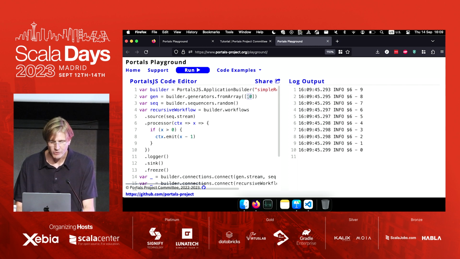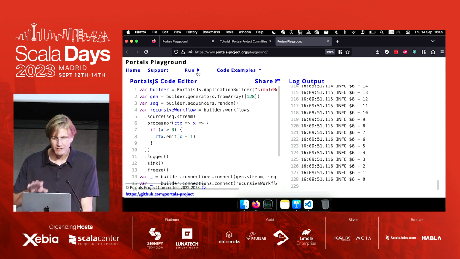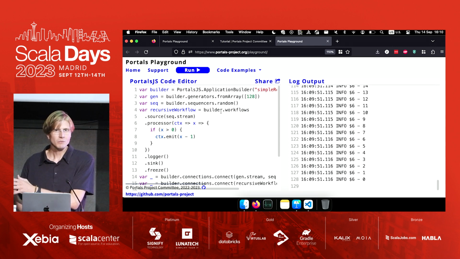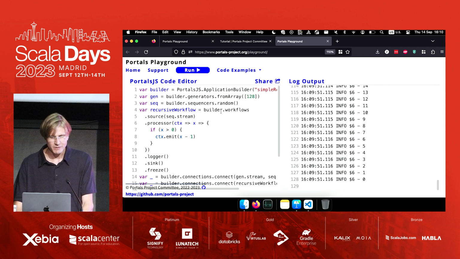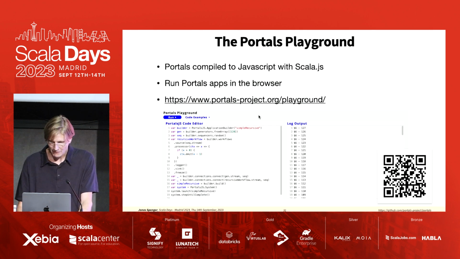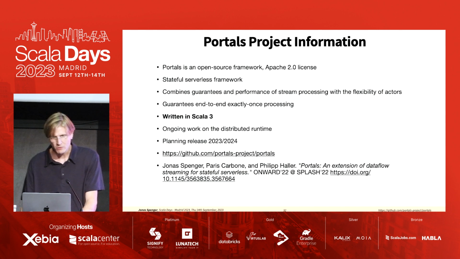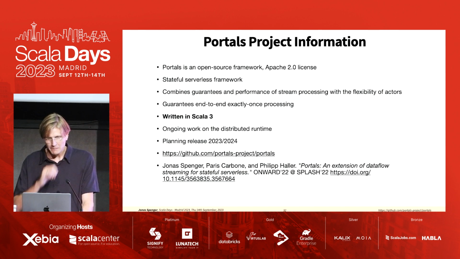Here we have a recursive example, and you can edit the code on the left side and then run it, and you see the output on the right. So it's a good way to teach others about your programming model and so on. And I would definitely check out Scala.js if you haven't done so far. We have links on the last slide also to the repo and the playground.